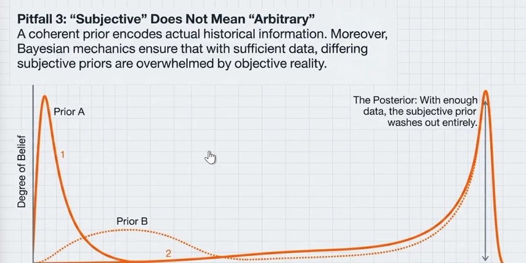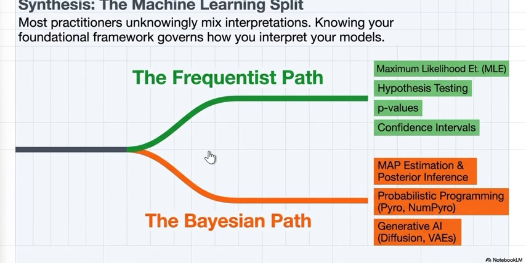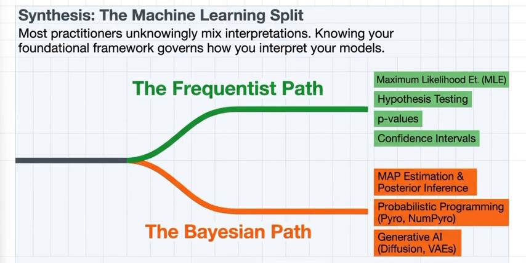Now in ML, we also make a mistake: most of us mix interpretations without realizing it. Maximum likelihood estimation is frequentist. Putting a prior on weights, like L2 regularization, which equals a Gaussian prior, is Bayesian. Knowing which framework you are in matters for the interpretation. So remember it.